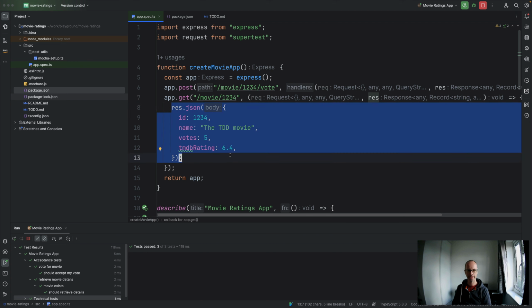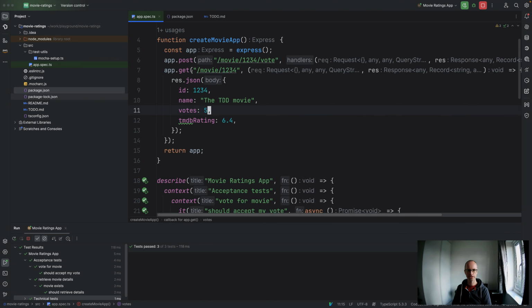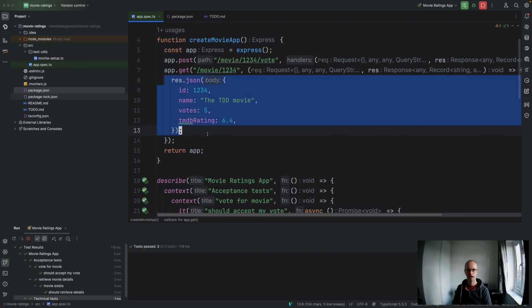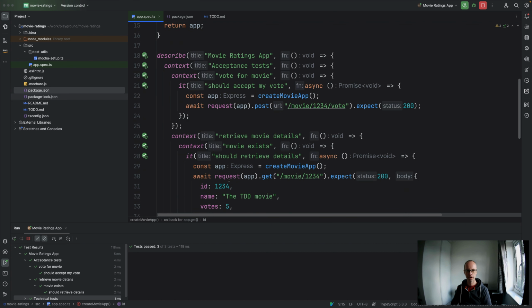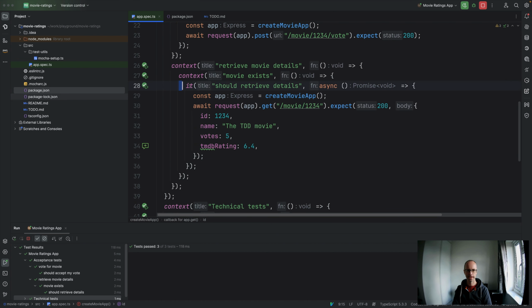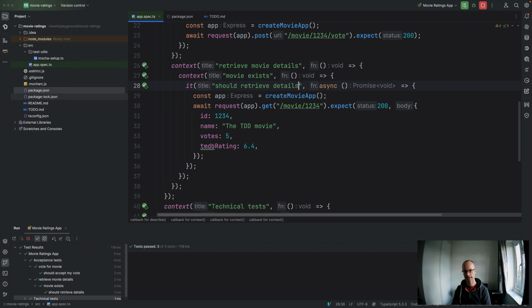now, next thing. Obviously, we've got this. The issue we've got now is we've managed to remove some of the duplication. We've forced us to add in both the methods and the paths, but we've now got the issue where we've still got this hard-coded data here, and we've also got this hard-coded number field here. So I feel like the next test I would like to add in there is to retrieve details.